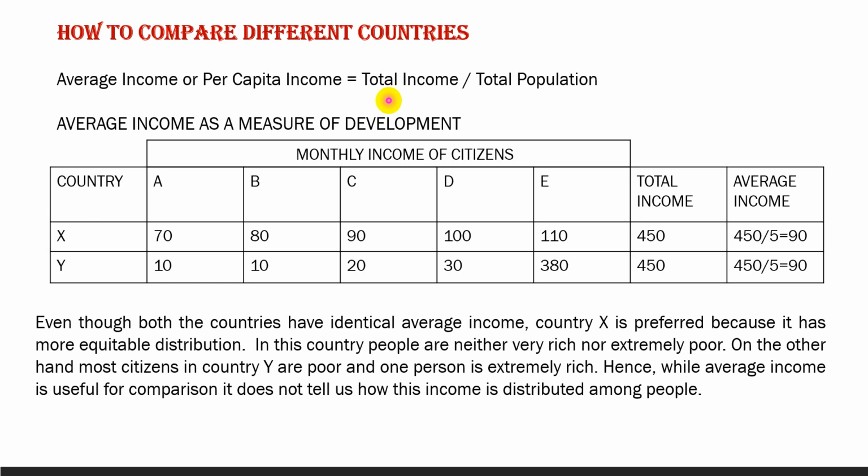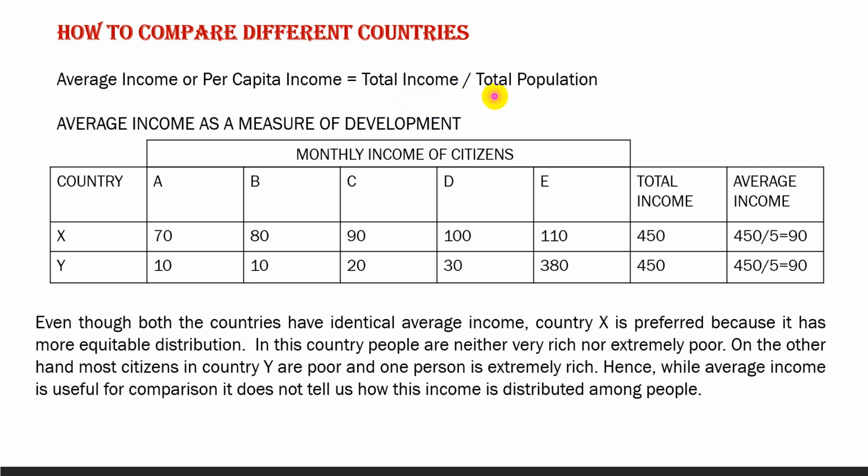If a country has a high total income and a large population, while another has less total income and a smaller population, then it becomes difficult to compare using total income. High total income is not necessarily associated with high development.